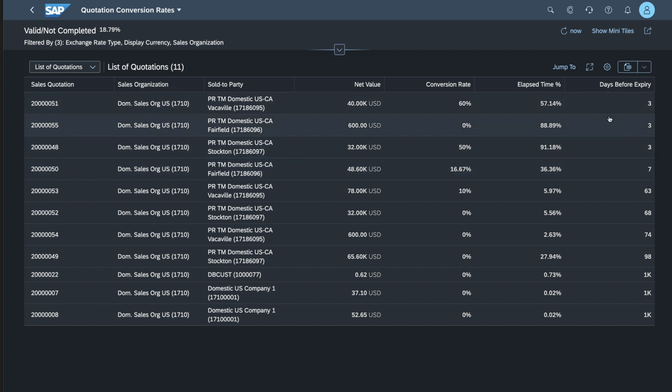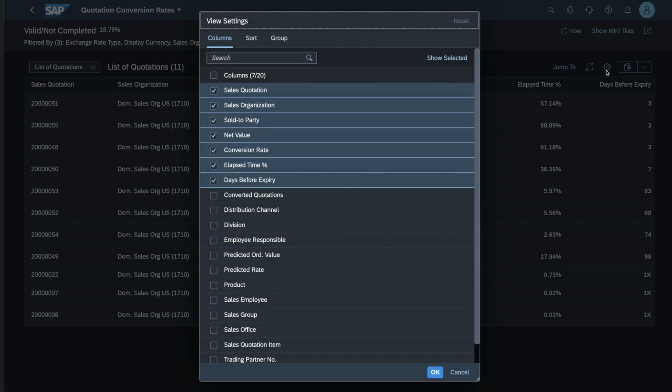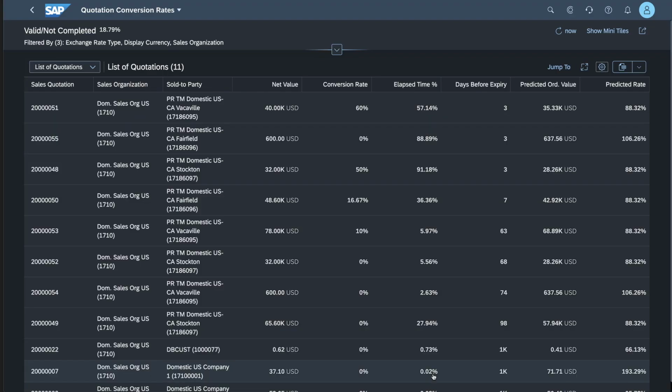An additional piece of information that I can add to my table here, which is where the machine learning capabilities come in, is the predicted order value, which is calculated based on the predicted rate. So if I pull in those two pieces of information, you can see that I have for each of these quotations a predicted rate that has also been added, and we have different numbers ranging from high 80s to almost 200%.